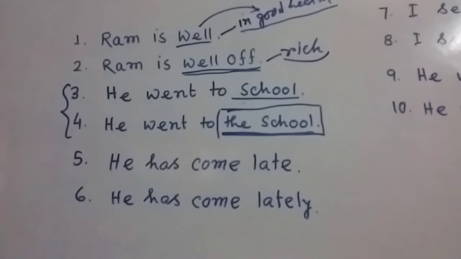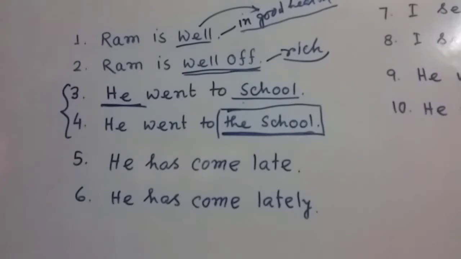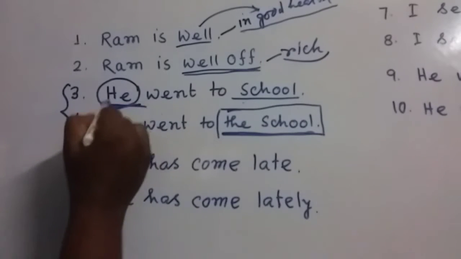But these two sentences carry different meanings. Here "he" is the subject, and "he went to school" means he went to school for receiving instruction. That means here "he" is a student.